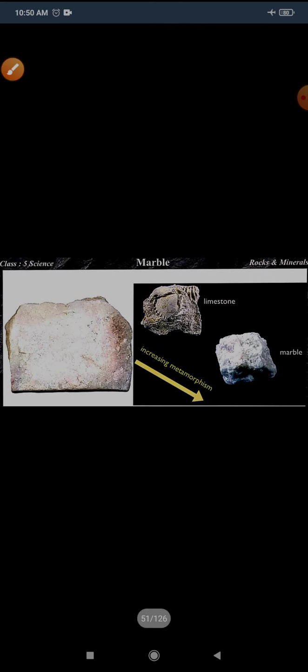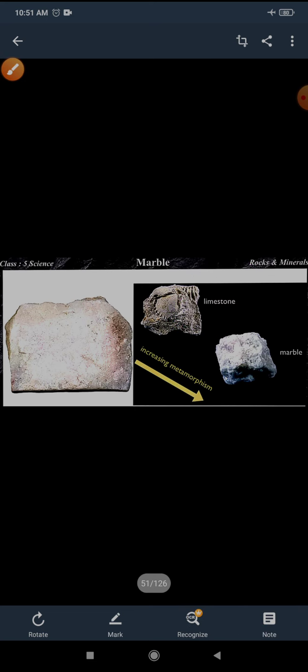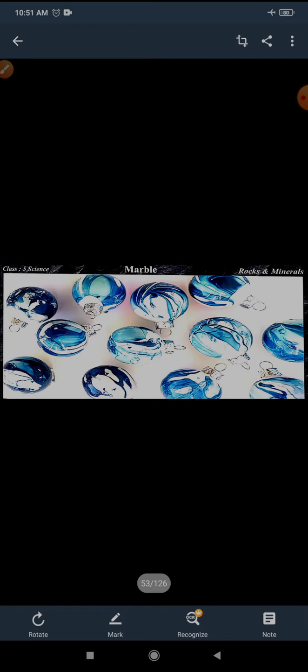Now the example of metamorphic rocks is marble. It is formed from the sedimentary rock limestone. Marble is used in making statues. I have already uploaded the picture. The uses of metamorphic rock marble: it is used in making statues and for other ornamental purposes, and it is quite popular as a material for flooring too.